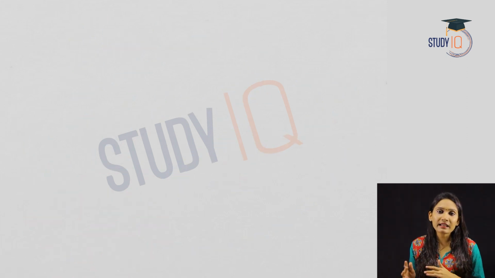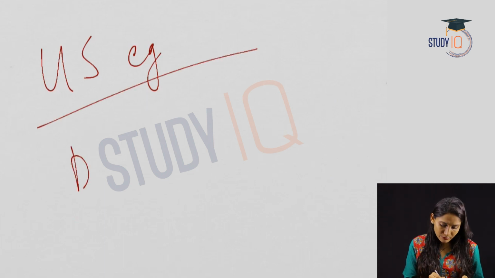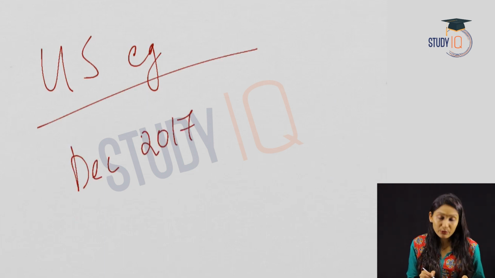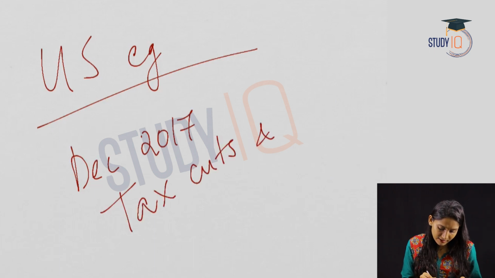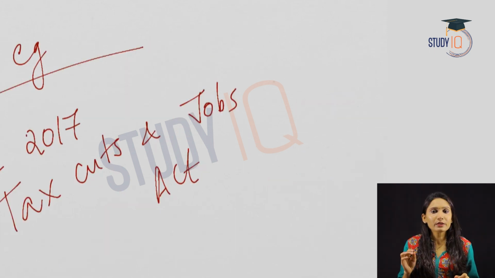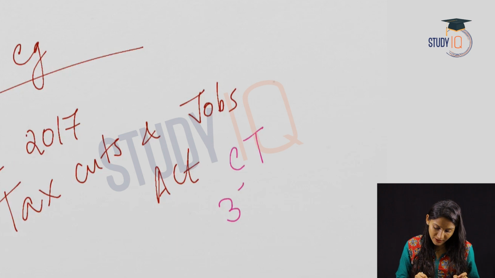In particular, if we take the US example, in December 2017, the US enacted the Tax Cuts and Jobs Act. Under this act, the US government lowered the corporate tax from 35% to 21%.